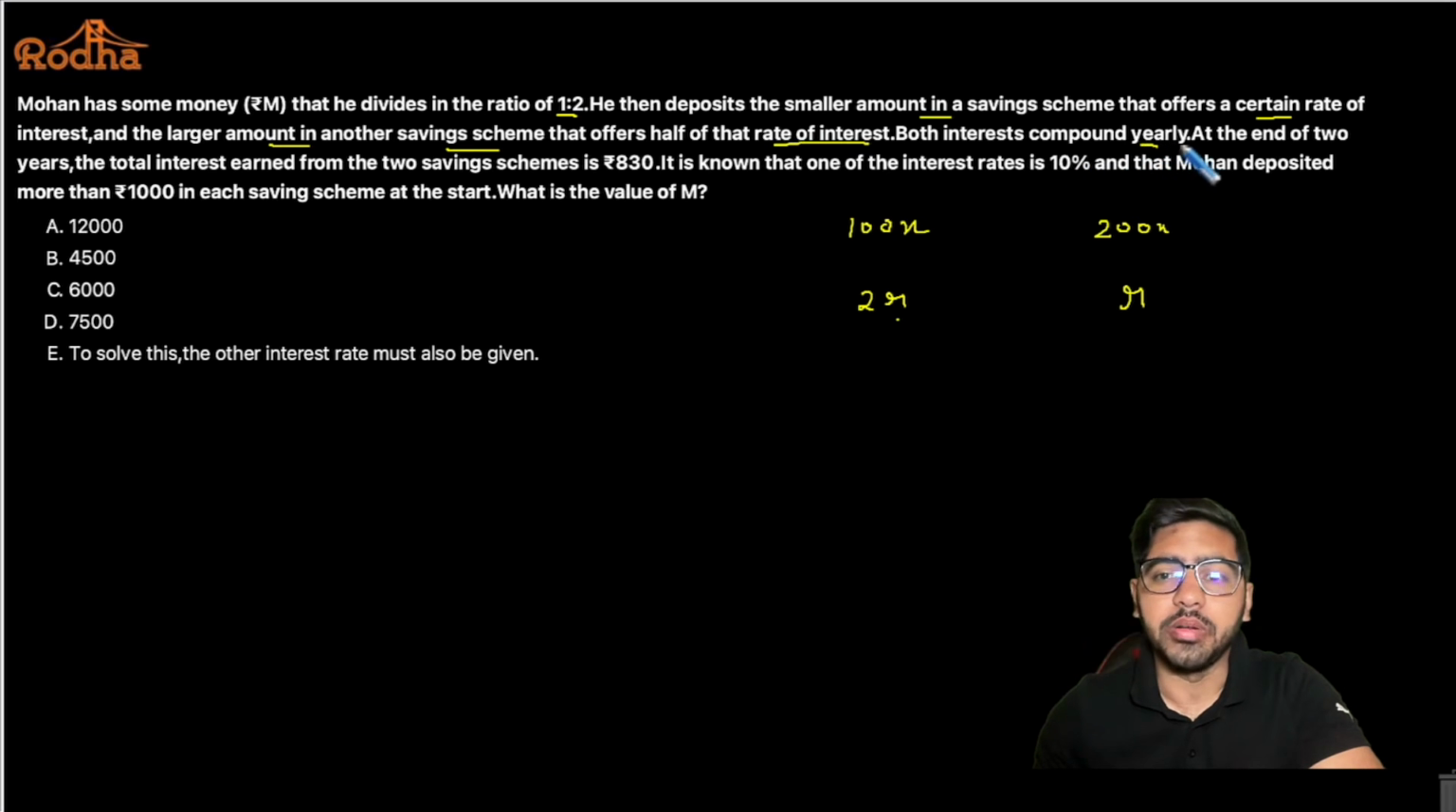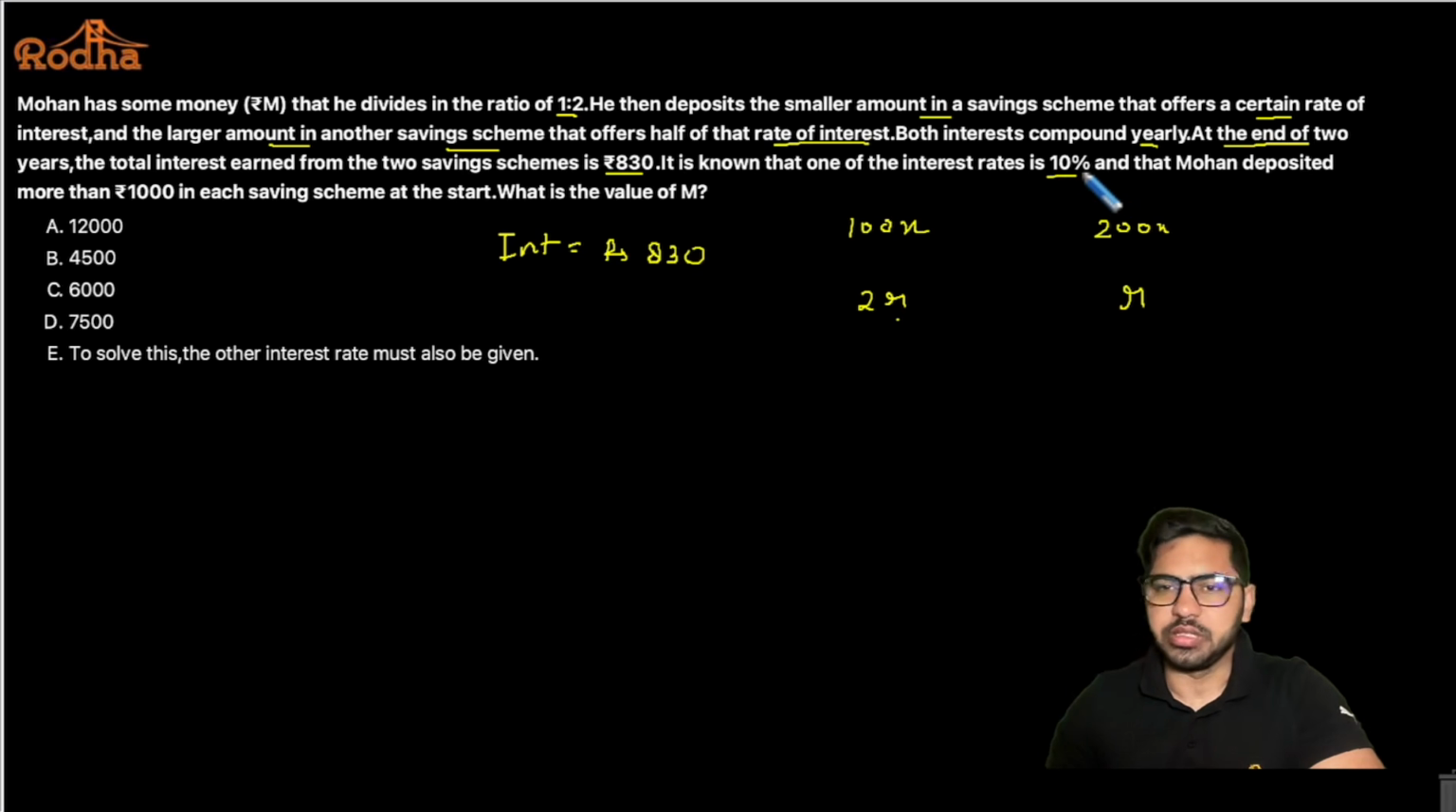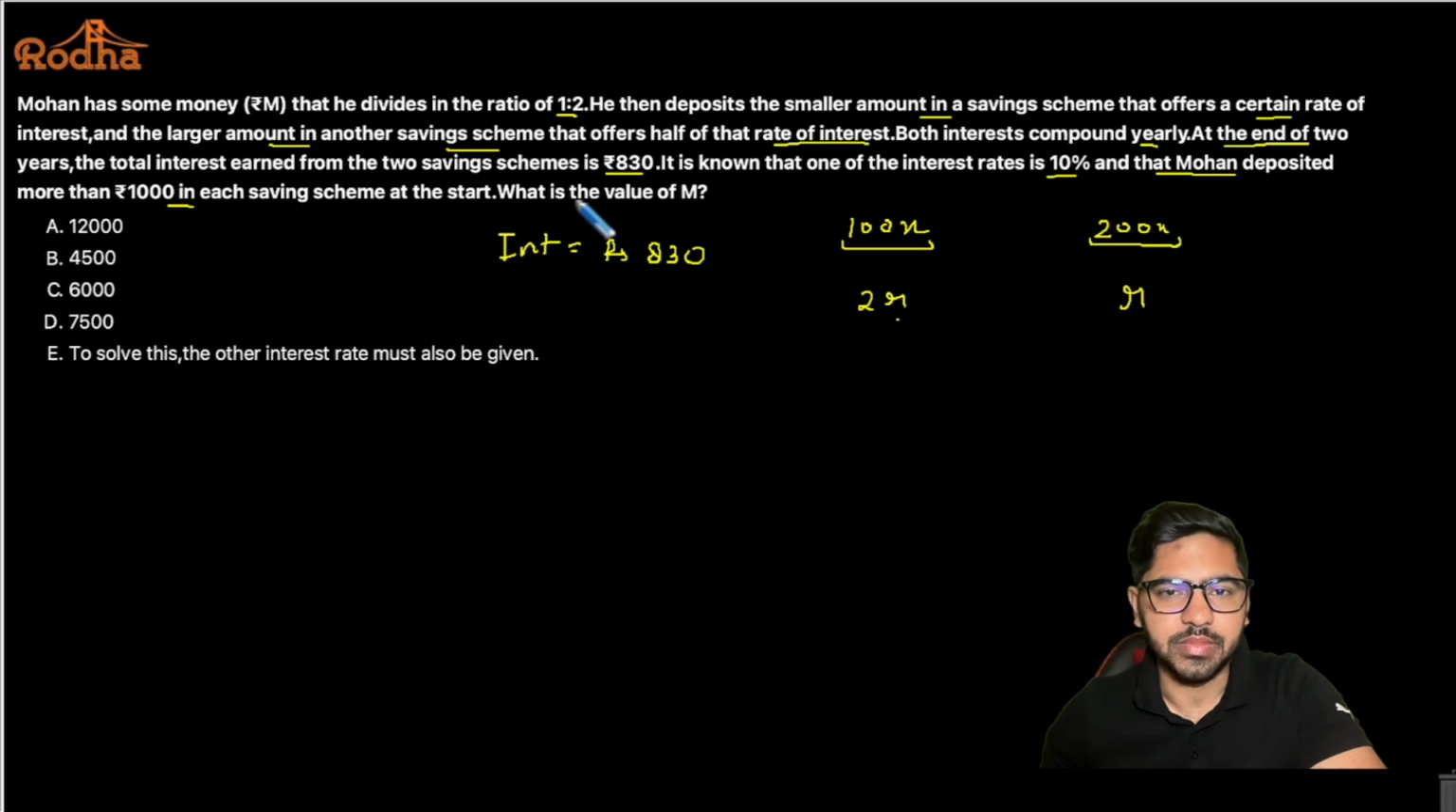So this is compound interest. At the end of 2 years, the total interest earned from these two savings schemes is rupees 830. It is known that one of the interest rates is 10%. Now that could be either R or it could be 2R. Anything is possible. And Mohan deposited more than 1000 in each savings scheme, so the value he has deposited should be greater than 1000 in both schemes. Then what is the value of M?